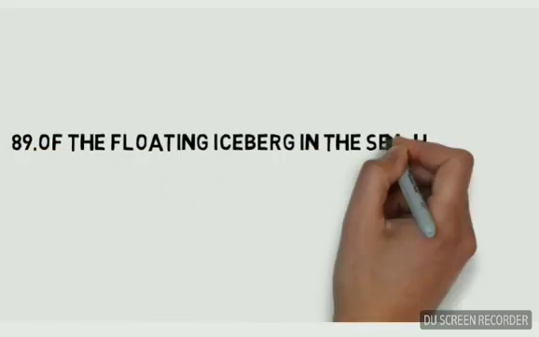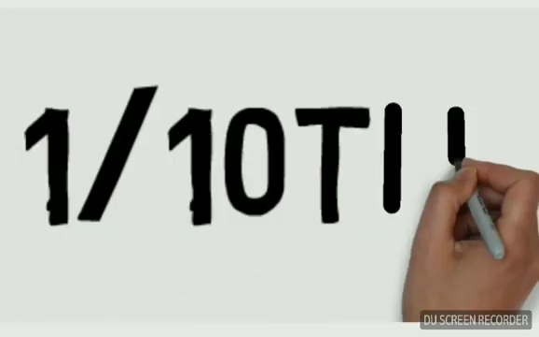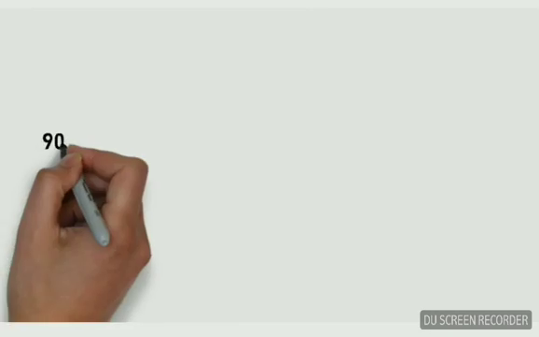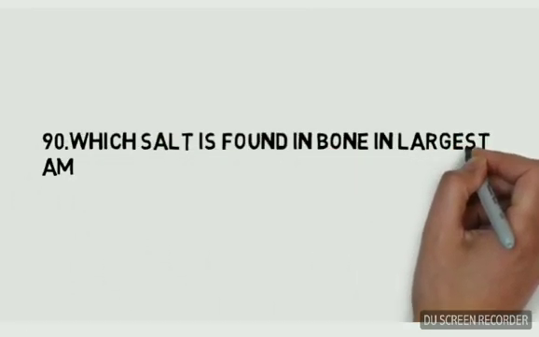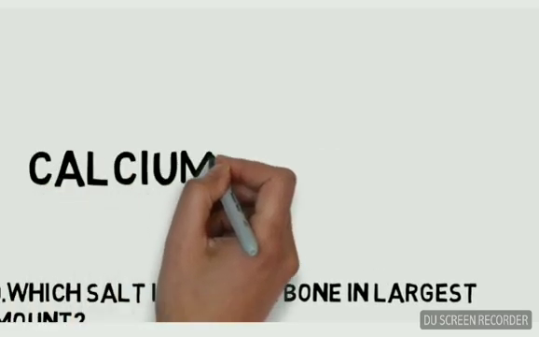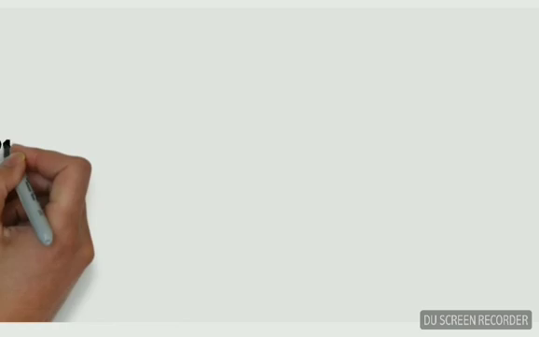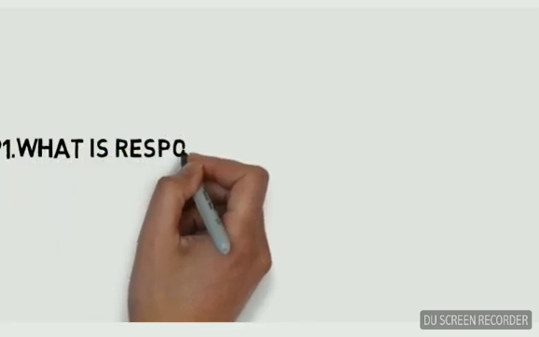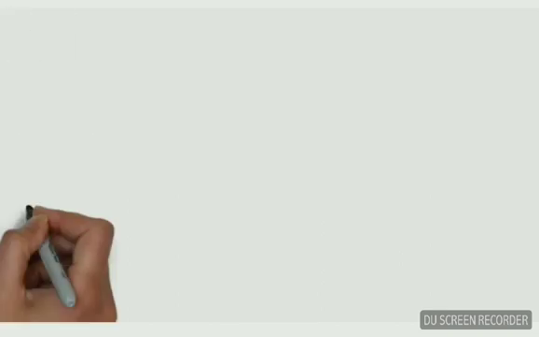Of a floating iceberg in the sea, how much is the portion remaining above sea level? 1/10. Which salt is found in bone in the largest amount? Calcium phosphate. What is responsible for blue baby syndrome?